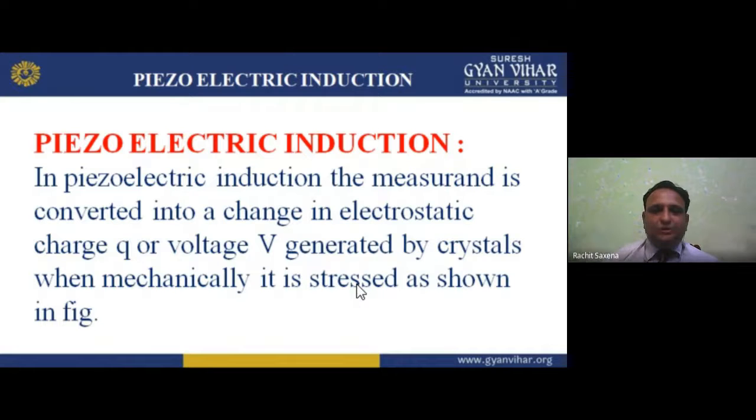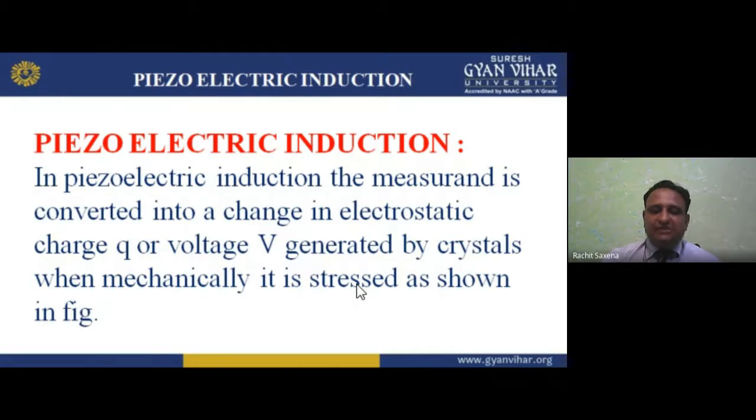So in piezoelectric induction, the measurement is converted into a change in electrostatic charge, that is Q, and V is there. If V is there, then charge is also there.